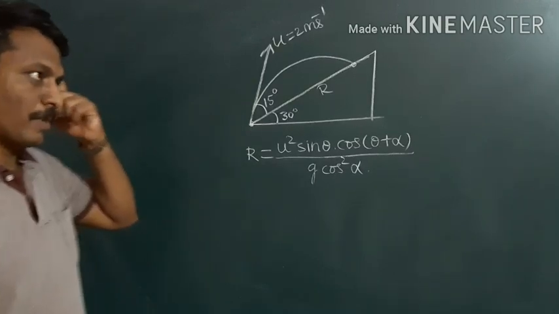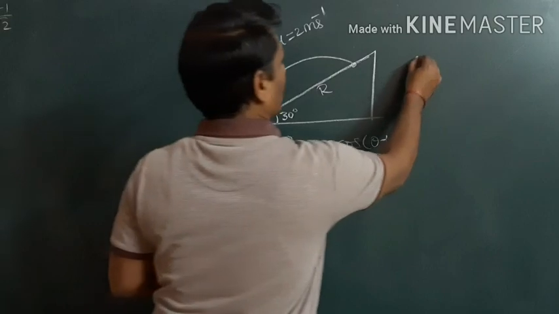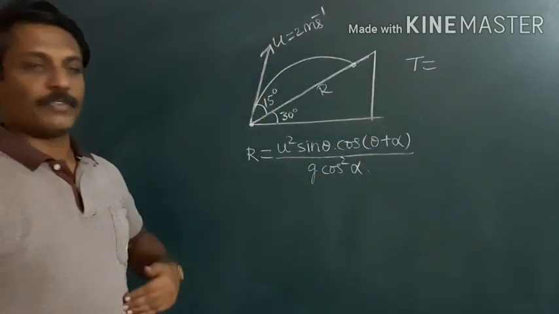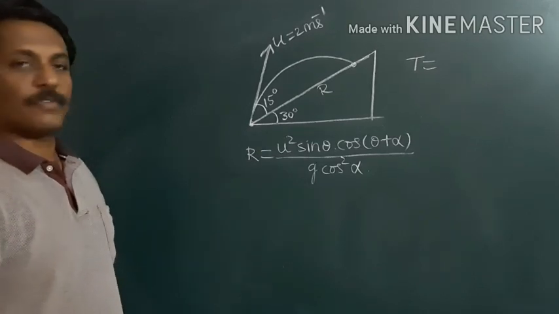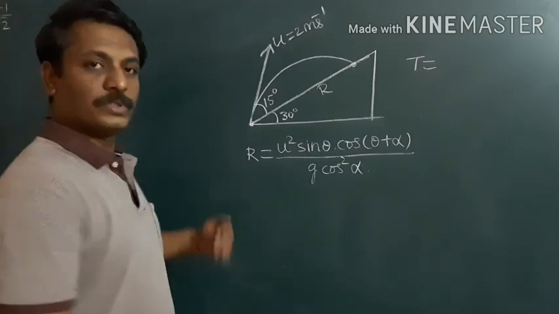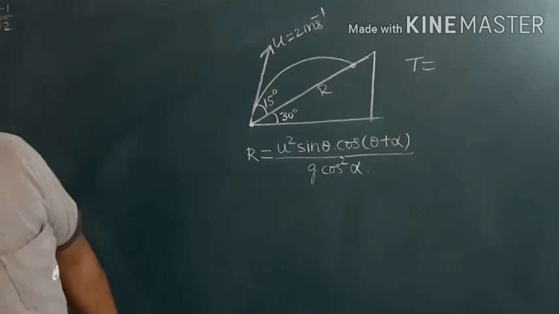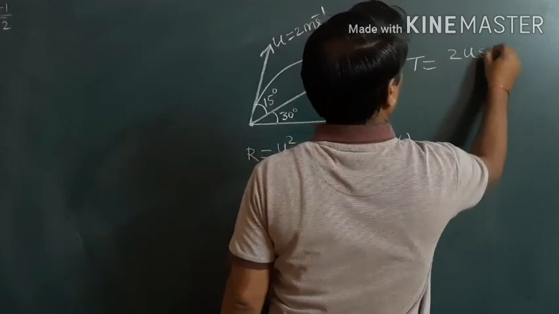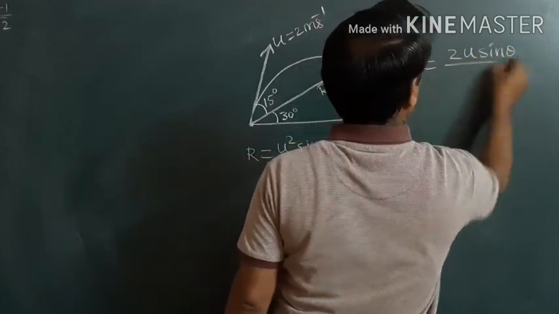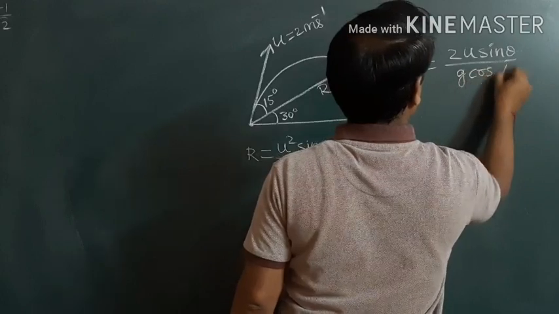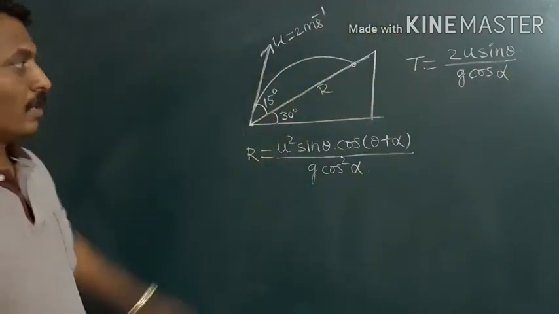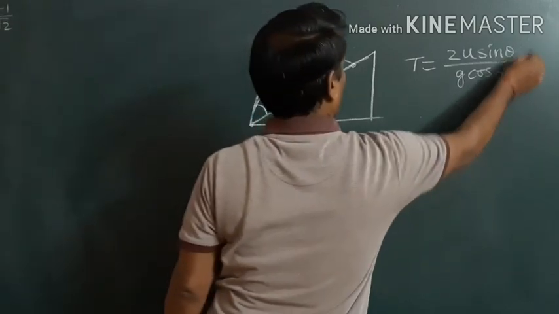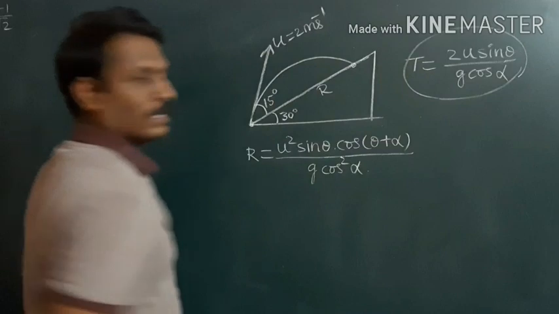I will give you one more formula, for time of flight also. When the particle is projected from the horizontal surface, what is the formula for t, time of flight? 2u sin theta by g. But here it will be 2u sin theta divided by g cos alpha. You remember these two formulae when the particle is projected from the inclined plane. In this problem we are not using this, but you remember this.